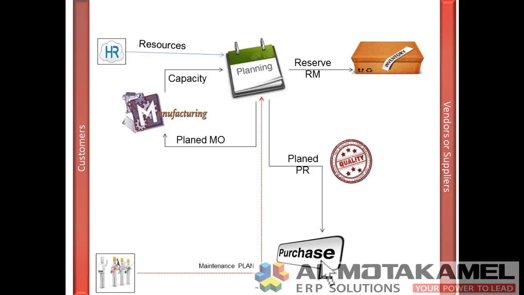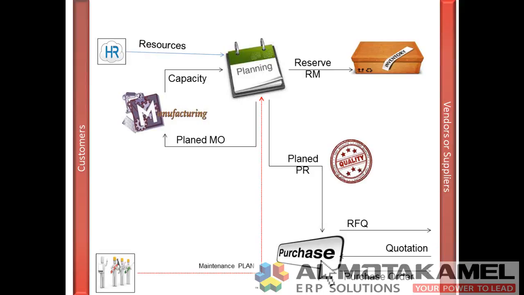Our Purchasing Module will help you to manage your purchase orders and the quotations. The Purchasing Module will process the purchase requests which have been sent from the Production Planning Module by first sending requests for quotations to your vendors or suppliers. Then it will receive the quotations and award according to various aspects like price, terms of payment and quality. After that, the Purchasing Module will send purchase orders to the awarded vendors or suppliers.